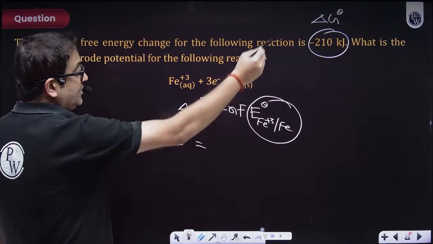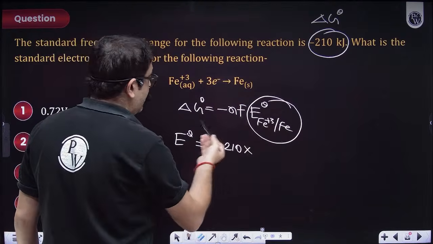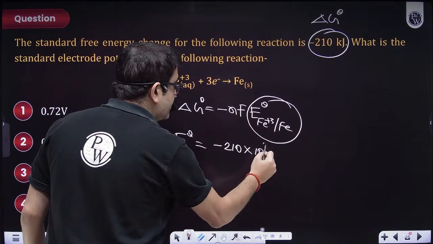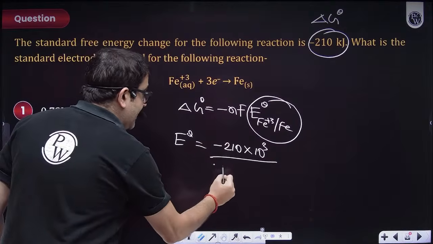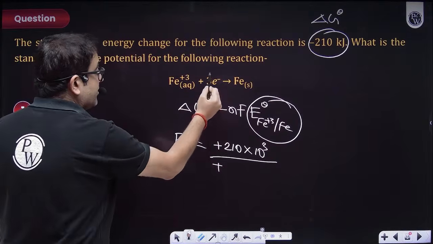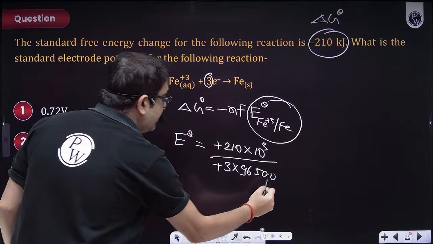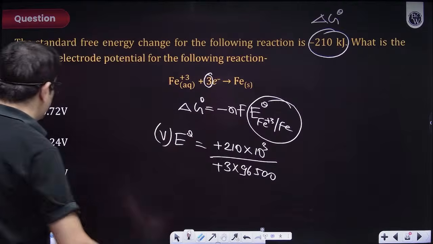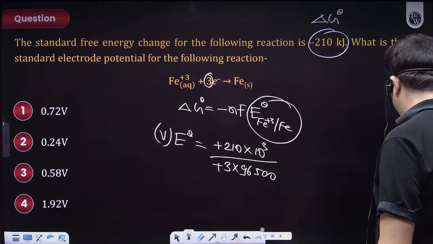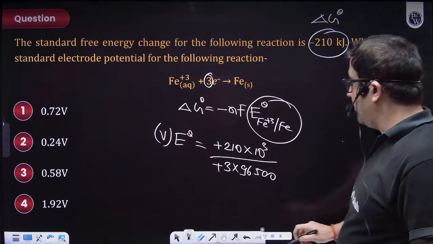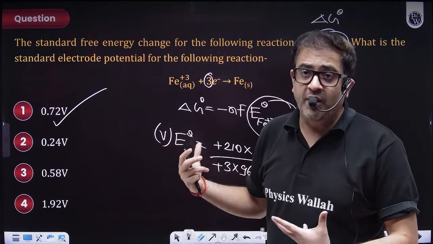The value of delta G naught is minus 210 kilojoule, and the SI unit of energy is joule, so into 10 raised to power 3, upon minus, so this minus will become plus. What is the number of electrons transferred? 3, into 96500. Whatever you get will be in the SI unit, which is volt. I hope you can simply solve all the questions. All the options are positive values. So this is just a mere calculation that you have to do, and you'll get so many questions of this format. Point number 1.